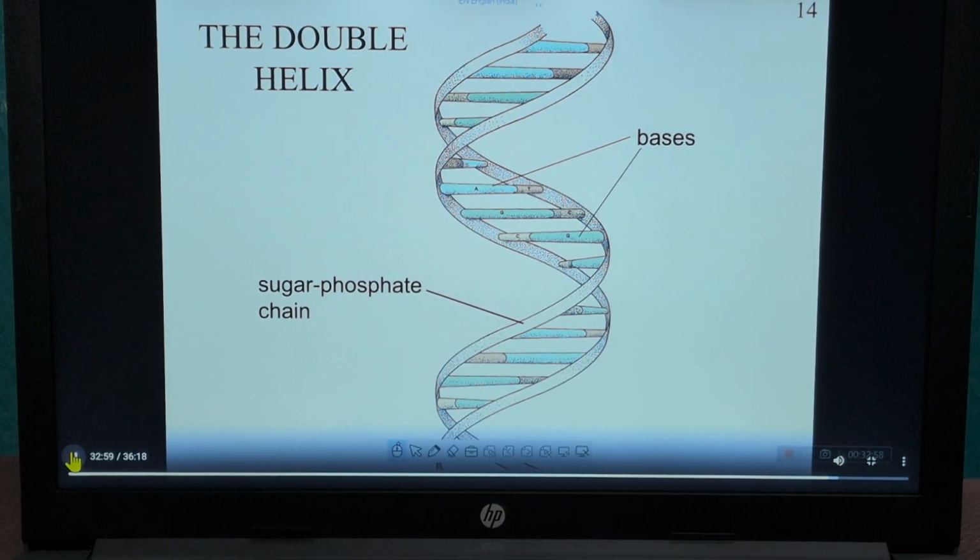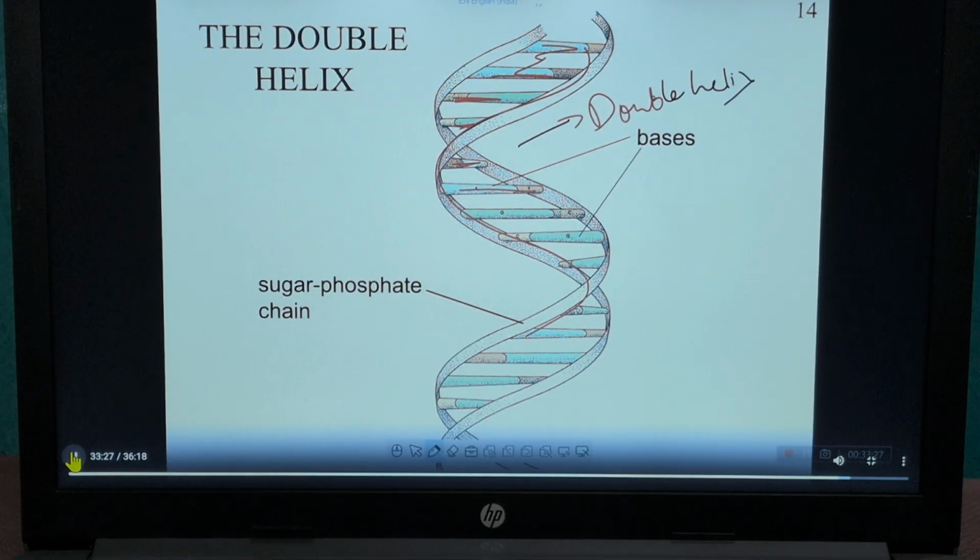That form takes place because of hydrogen bond formation. During the formation of this hydrogen bond, there is a helical pattern of the DNA. This is known as double helix DNA.